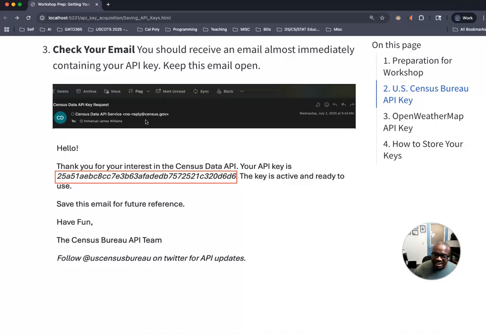So at the end of the day, I could have just said it's the italicized, long string of digits and numbers. But I decided to just show it to you anyway. So this is what you should have received within the email, ideally around 42 seconds on average, with some variability, of course. So then this is the actual key, and just hold on to that email for a moment, and then we'll eventually get to the location where you would actually store it. Okay. So that's for the census, and then the next one is for the weather map API key.